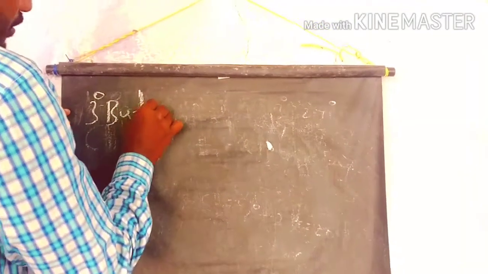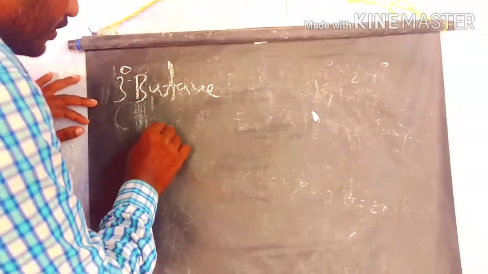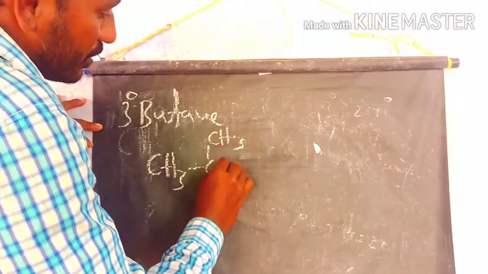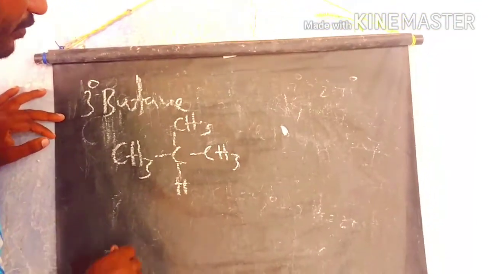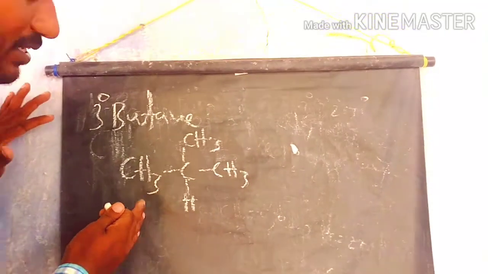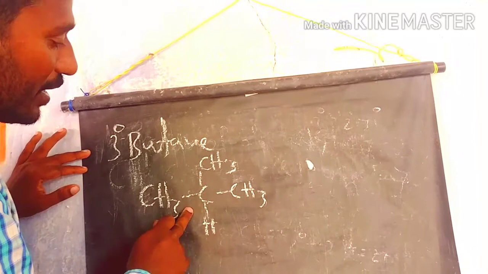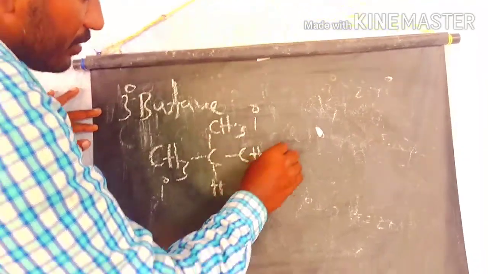So first of all, we write the isobutane. Here we have only primary and tertiary carbons. Because this carbon is attached with only one carbon, we call it a primary carbon. This is also the same, primary.